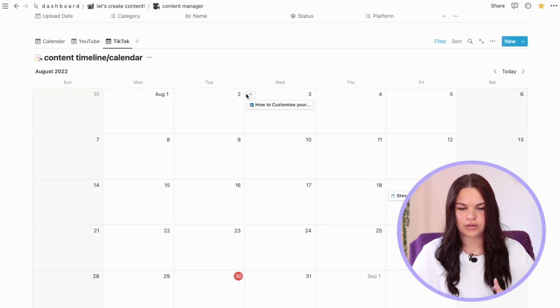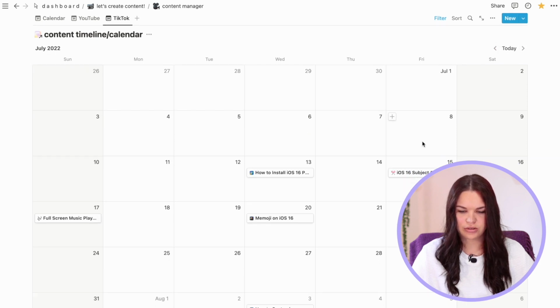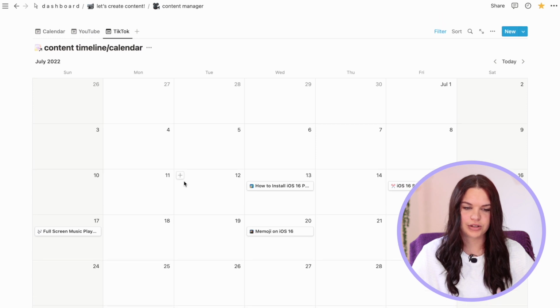I did generate or use this more, I think a few months ago here. I used it a lot more. So I need to get back on that, to be honest, on TikTok.